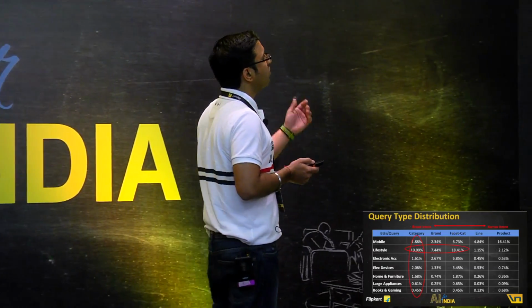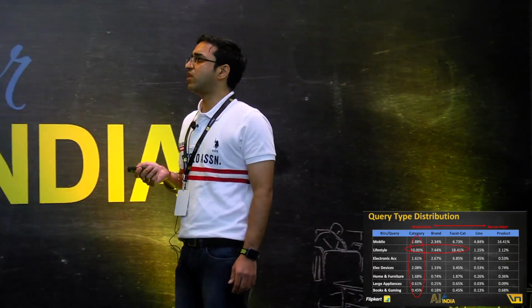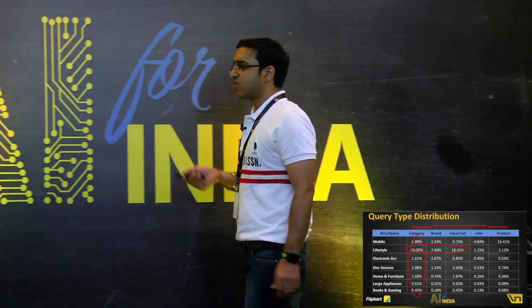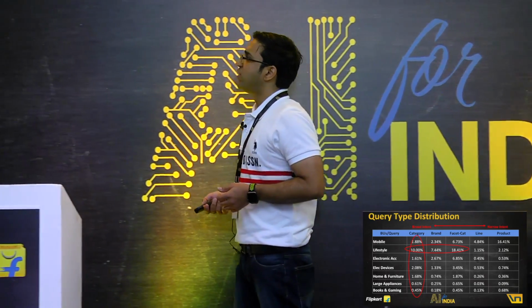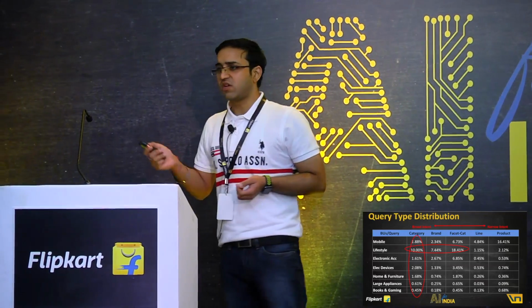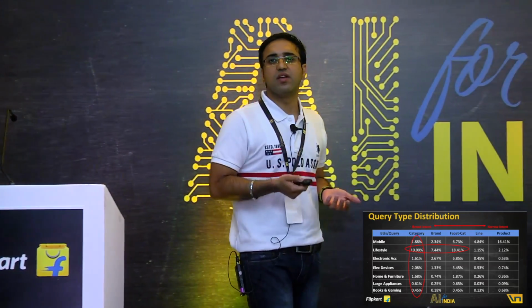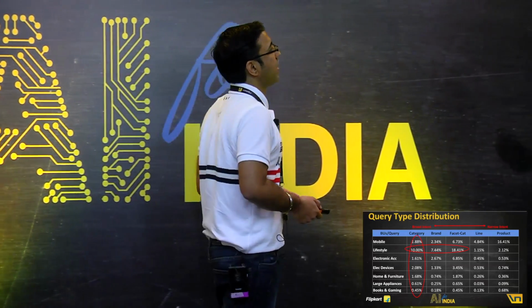Moving on, we use close to 30,000 cores and an aggregate of 120 TB of RAM in our cluster. This is how we classify a query that comes to Flipkart. We have category queries, brand, facet, line, and product. And like you see, the queries that you make have an intent. On the left side, it's a very broad intent. Towards the right, we see a very, very narrow intent.